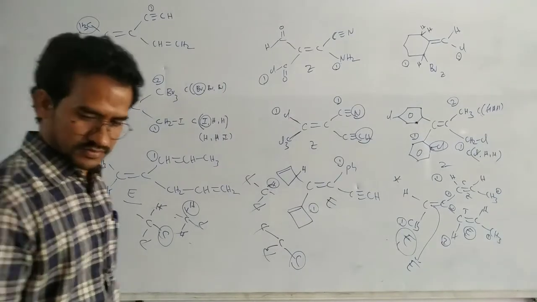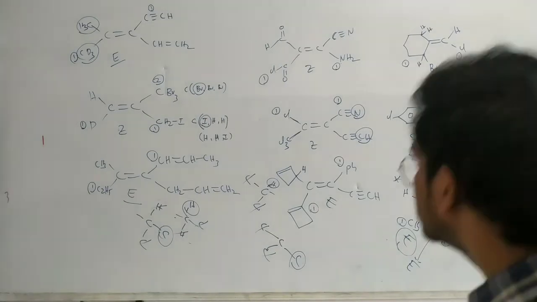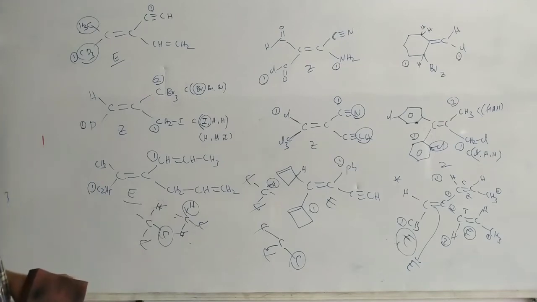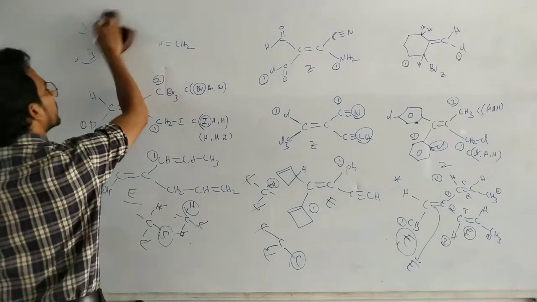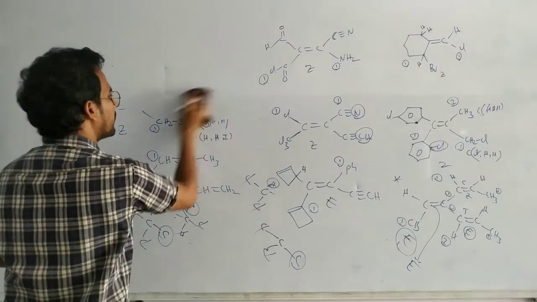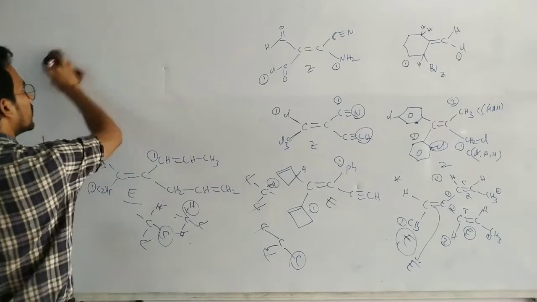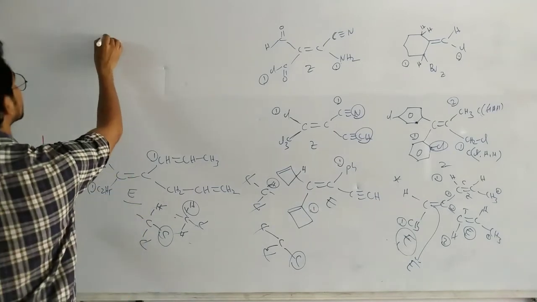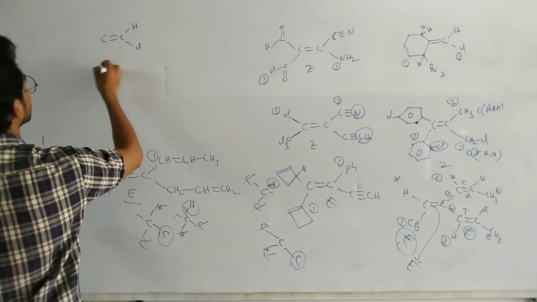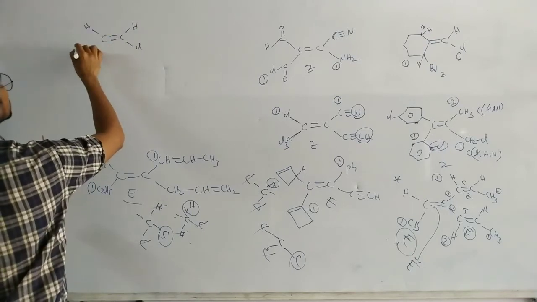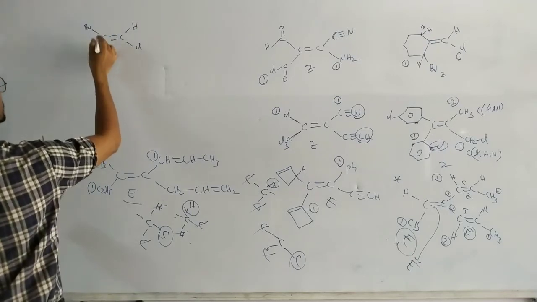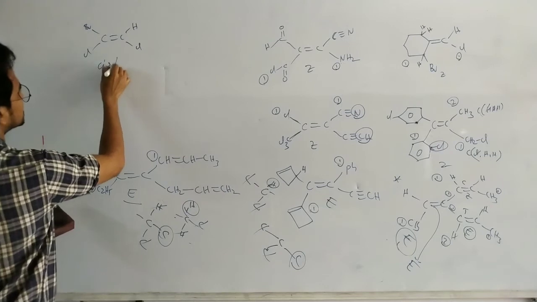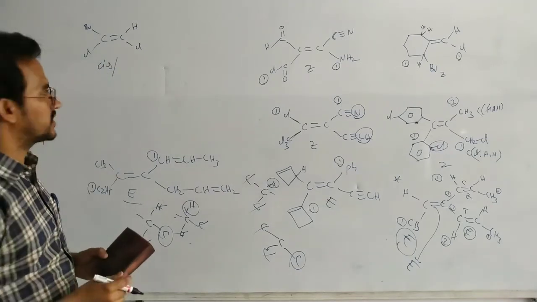Okay, so next, just one simple example. Just stop the video and write it down. You see this one, double bond. Here hydrogen, this chlorine. This hydrogen, sorry. This one bromine and this is chlorine. Here chlorine, chlorine on the same side, cis. Chlorine, chlorine same side, cis isomer.